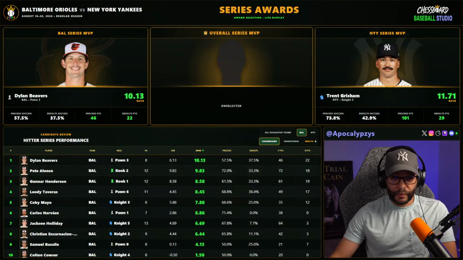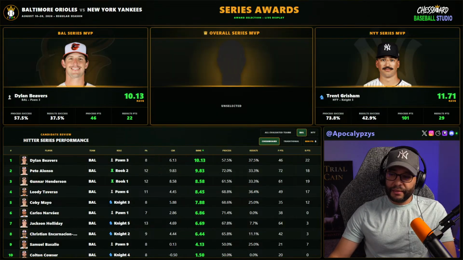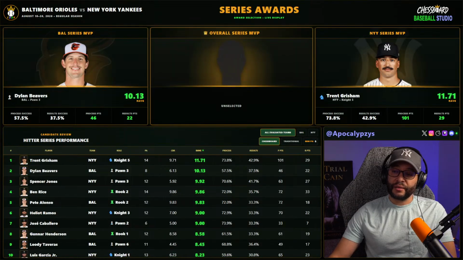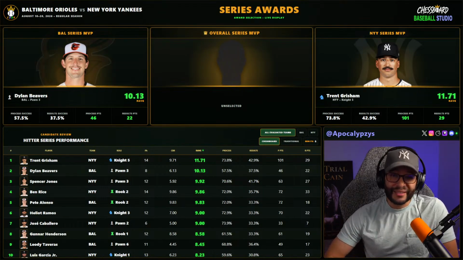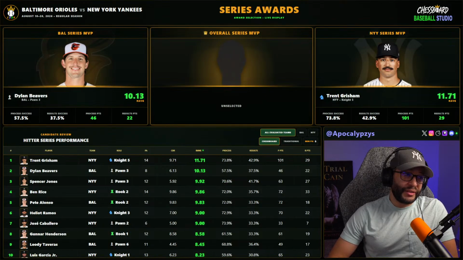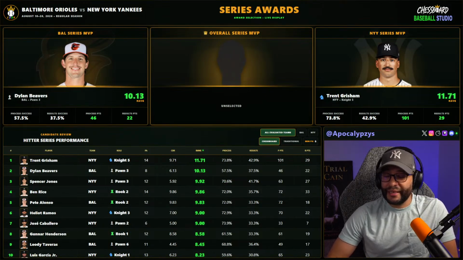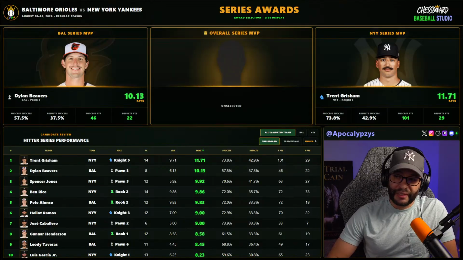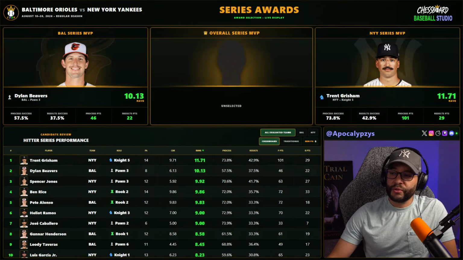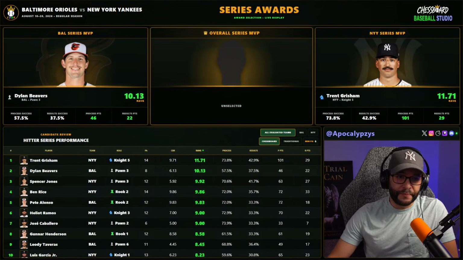So I'm confident with my Dylan Beavers pick for the Orioles. Now we move to the overall series MVP for the entire series, and Grisham versus Beavers is essentially what it comes down to. Grisham does have a lot more of everything over Beavers. Not only that, but the Yankees did win, right? Not only did they win, they swept the Orioles. So I think the overall series MVP has to be a Yankee no matter what. So here, the overall series MVP goes to Trent Grisham.